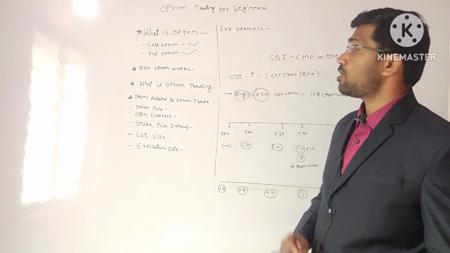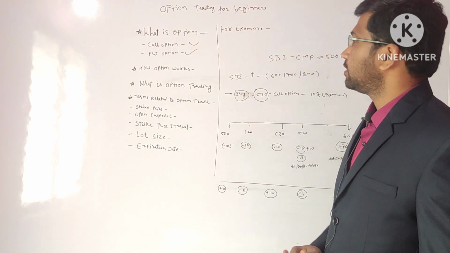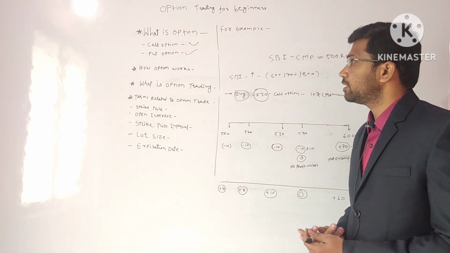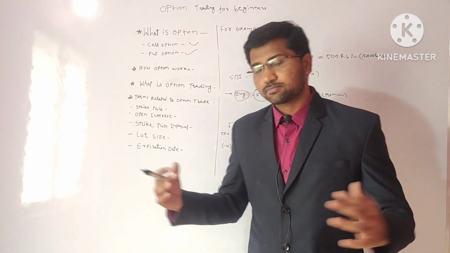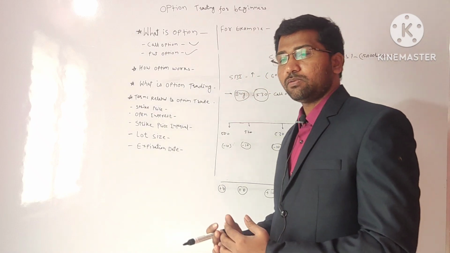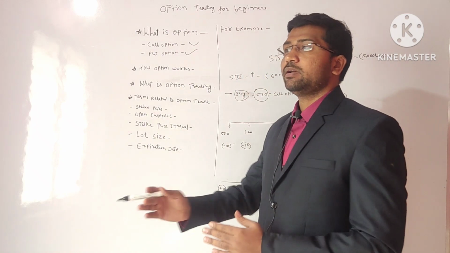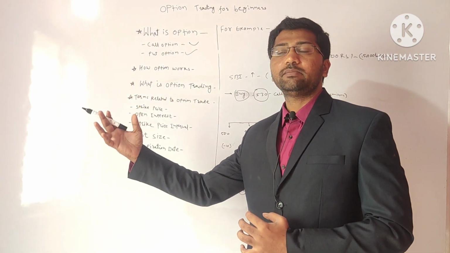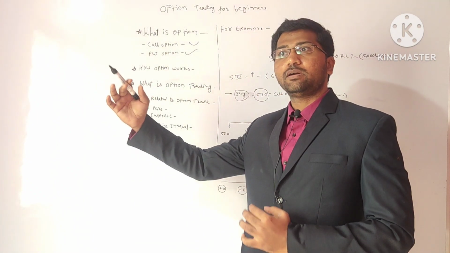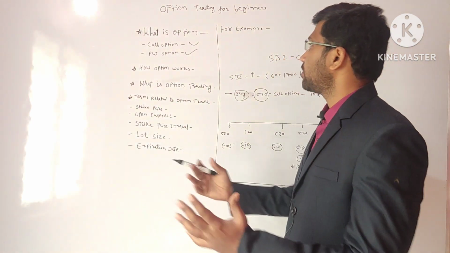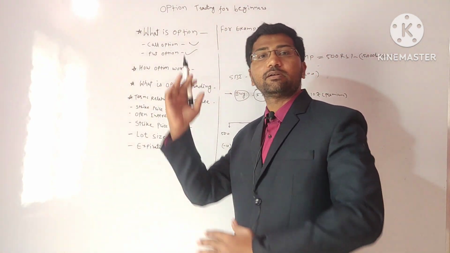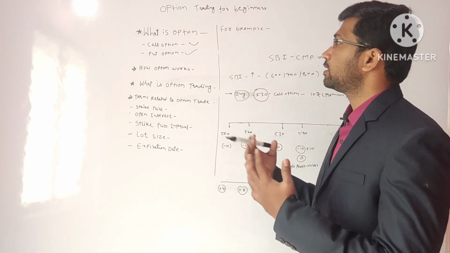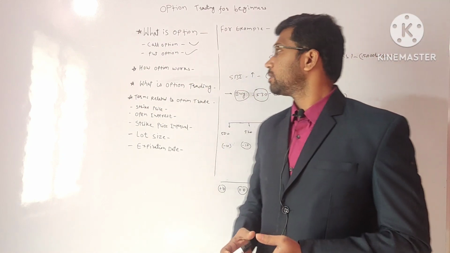So now, what is option trading? Basically, option trading is that you hold some security now, enter into an agreement, and hold the security for a predetermined future date and time. If the price goes up, then your call option will be executed, and from there, if there is a further increment in the price level, then you get the profit.